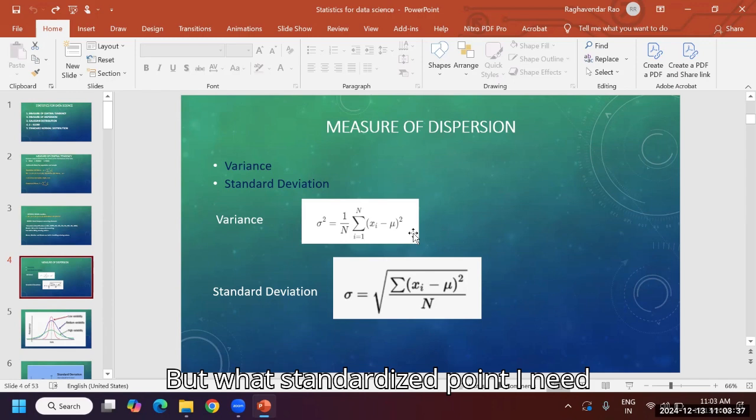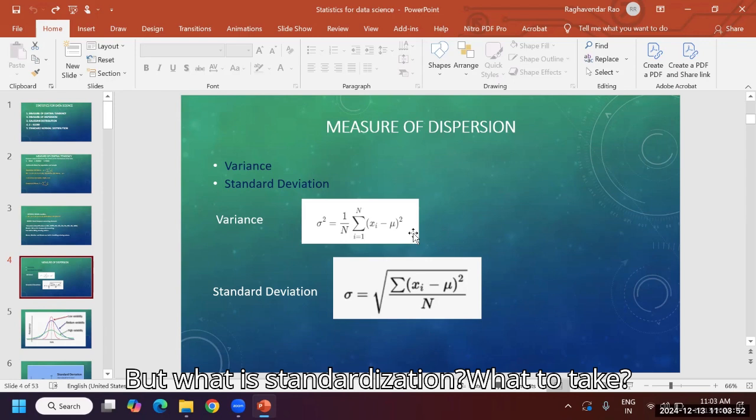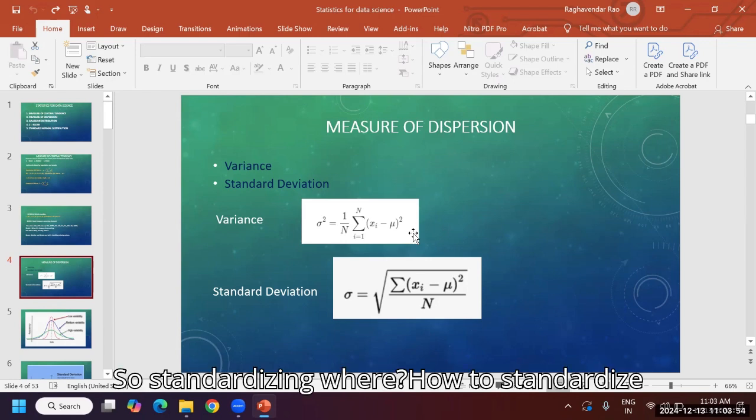But one standardized measure I need. In two different pairs of points, different distances will come. But what is standardization? How to standardize those things?